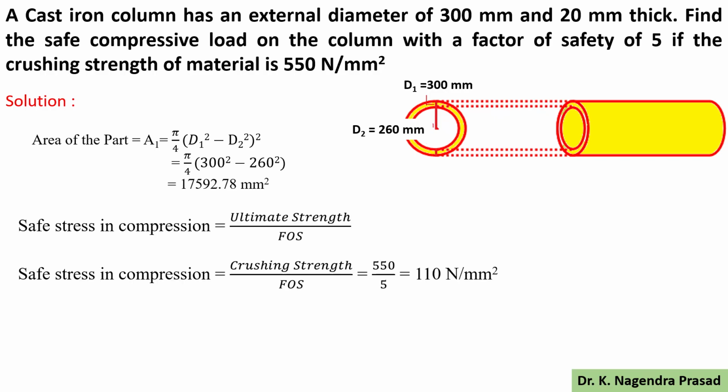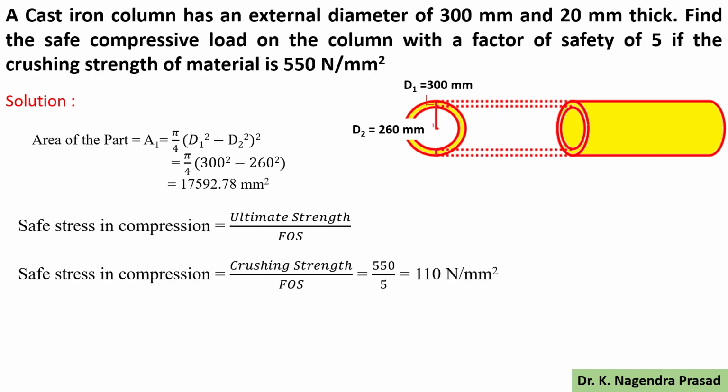So next, safe stress in compression is equal to the ultimate strength divided by the factor of safety. Here the crushing strength of the material is given as 550. Then safe stress in compression will be 550 divided by the factor of safety, 5. Then safe stress in compression is equal to 110 Newton per mm square.